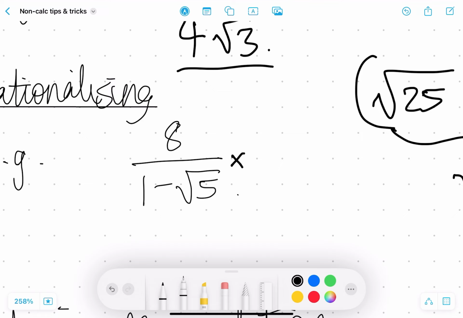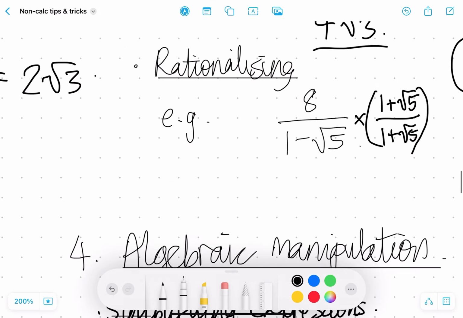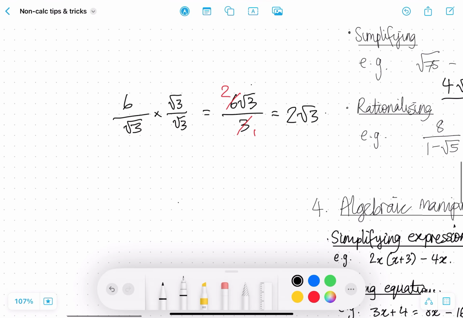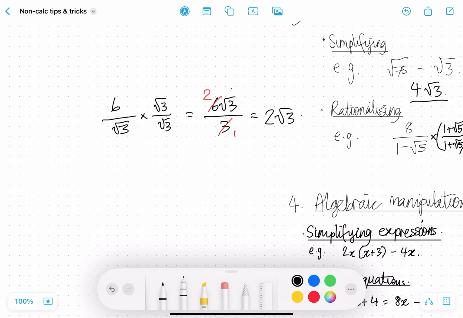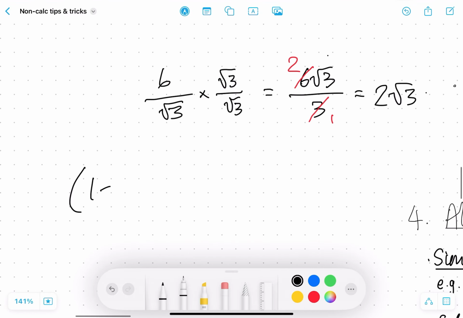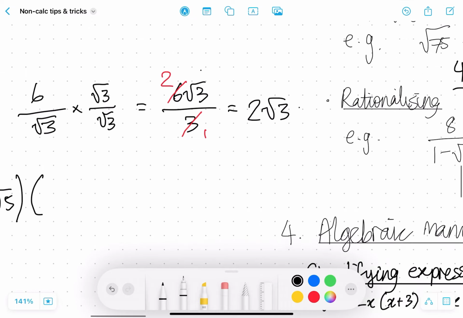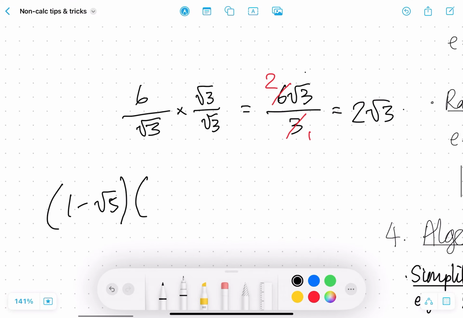So instead of 1 minus root 5, we multiply by 1 plus root 5. The reason we do this is because in this case, we have 1 minus root 5 in the denominator multiplied by 1 plus root 5.